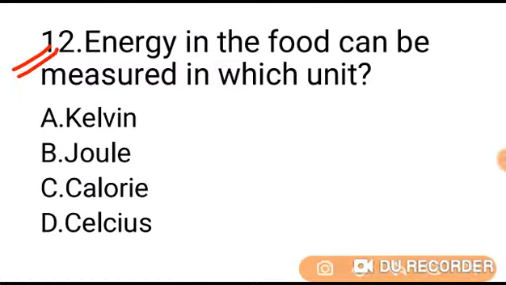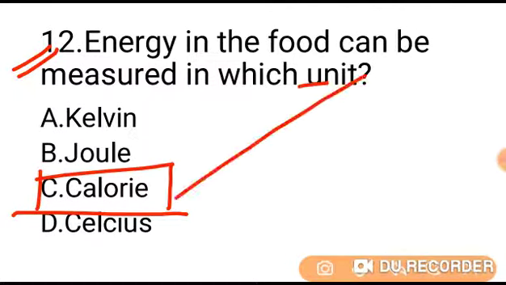Go to next question. Energy in the food can be measured in which unit? Option A Kelvin, B Joule, C calorie, D Celsius. The amount of energy in an item of food or drink is measured in calories. So option C is the correct answer. Go to next question.